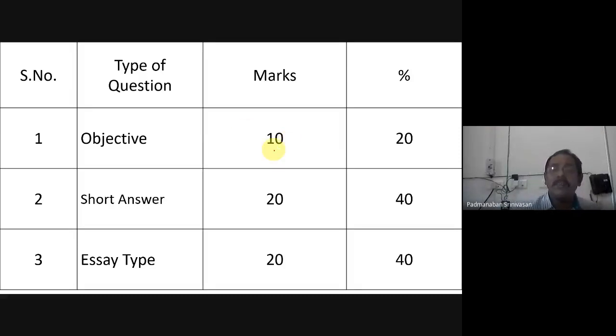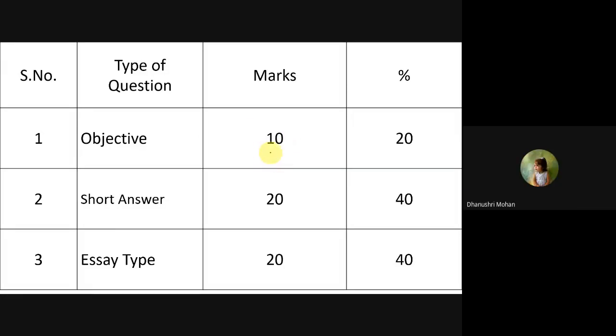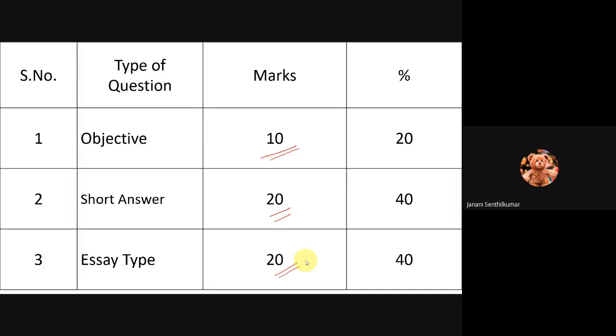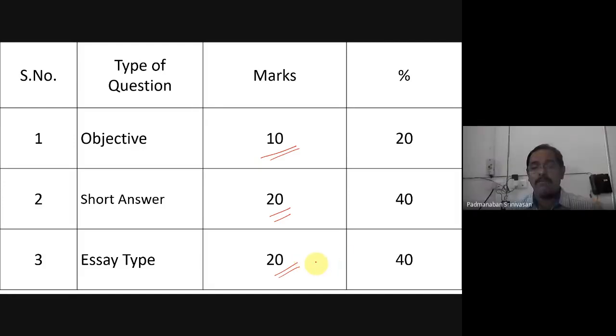We are allocating 10 marks. For short answer, we are allocating 20 marks. For essay, we are allocating 20 marks. So total, how much? 50. Total we are getting 50.